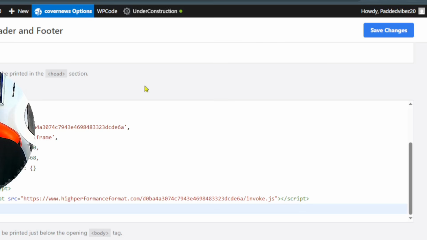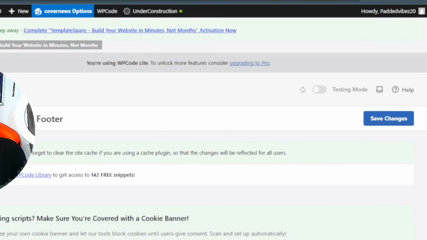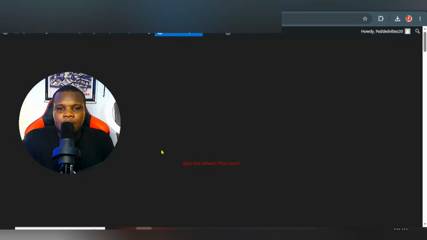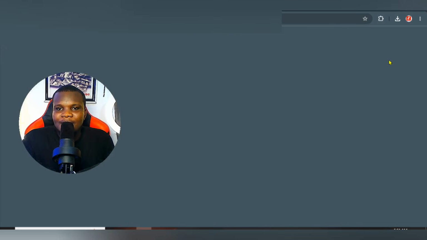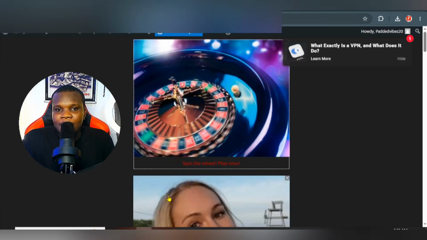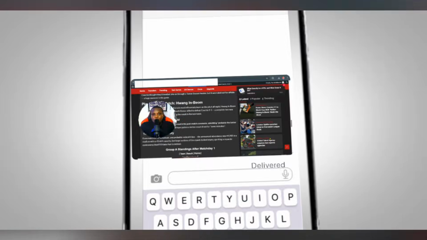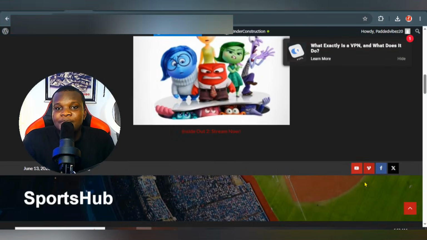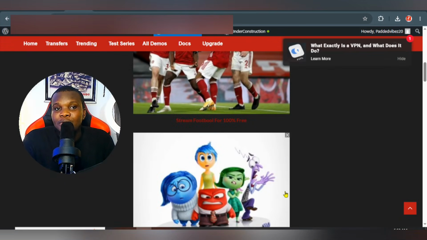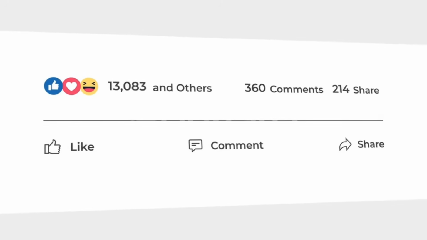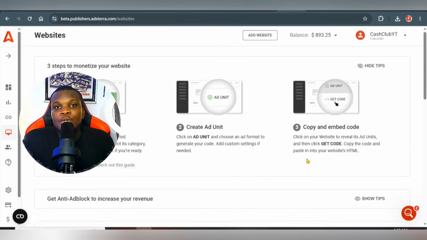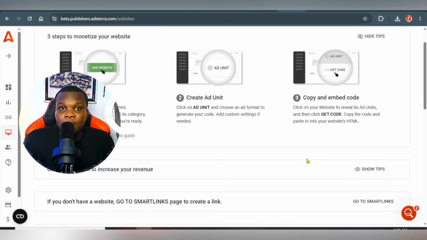Then the next thing you need to do is visit your website. You can see advertisements are automatically popping up on our website. The more people visit your website, the more this advertisement is shown to them, and you'll get more impressions on your Adsterra and also on your Monetag if you're monetized with Monetag. This requires you to have a standard, well-developed website blog. So if my team has already built yours, you can go ahead and start using this strategy to create content on your website.